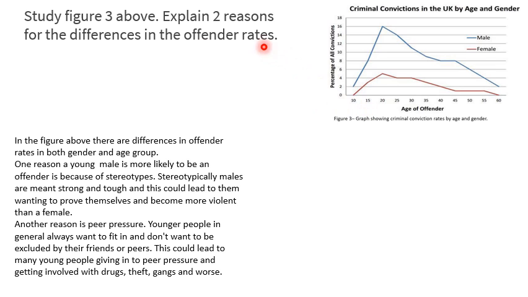Now, when you get a question like this, explain means you need to give the reasons, and you need to give 2 different reasons. The first thing you need to do then is look at the graph and what does it show us? Most of you were quite good at spotting the fact that males commit more crimes than females overall. So that could be one thing that you spoke about. And secondly, that for both age groups, the highest rate of offending is between the ages of about 17 to 25, or figures similar to that.